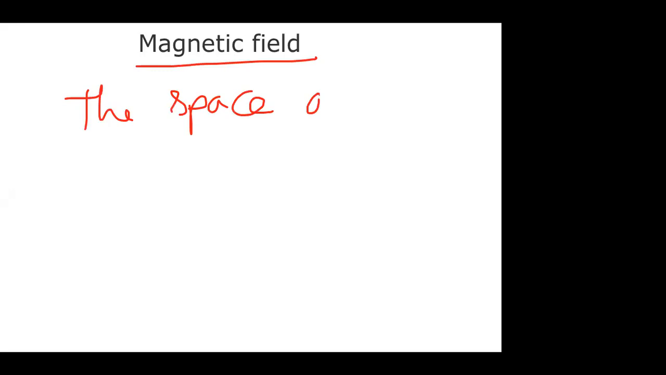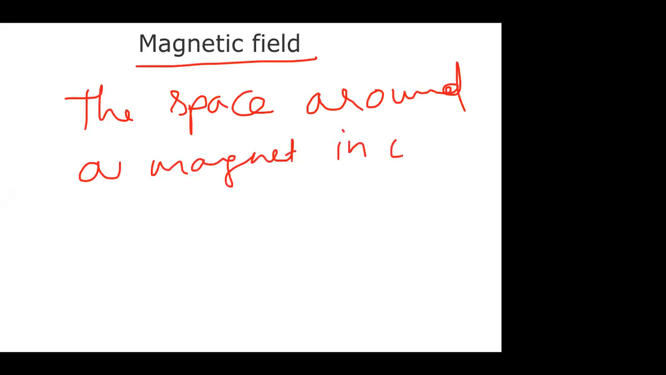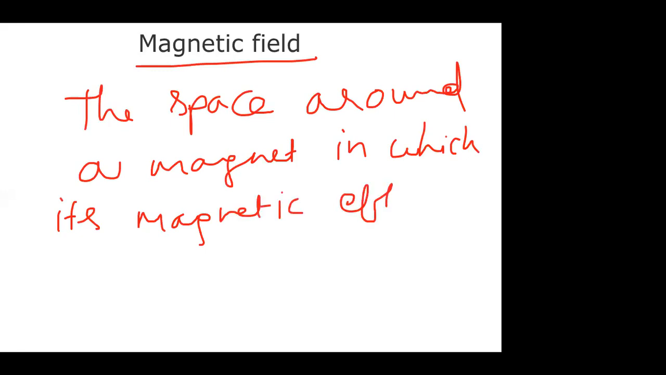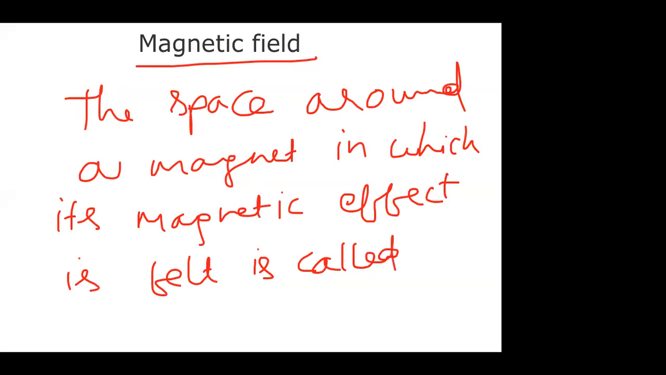So what does magnetic field mean? We can simply say it is the space around a magnet in which its magnetic effect is felt. That is called its magnetic field. Like that, we can define magnetic field.